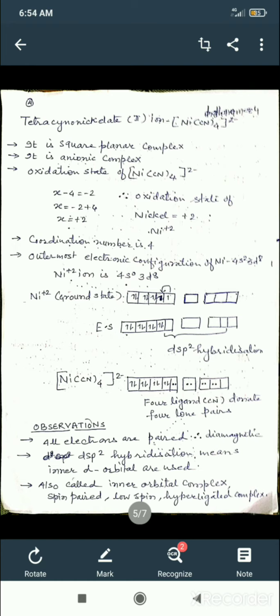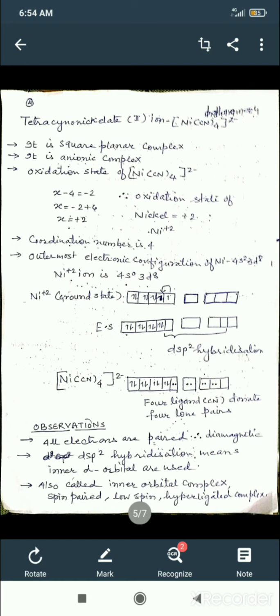Everything is the same. Nickel, coordination number 4, everything is the same, but only because of the negative ligand, the shape of the complex changes and the hybridization changes. So students, concentrate on the difference. Tetracyanonickelate(II) ion.